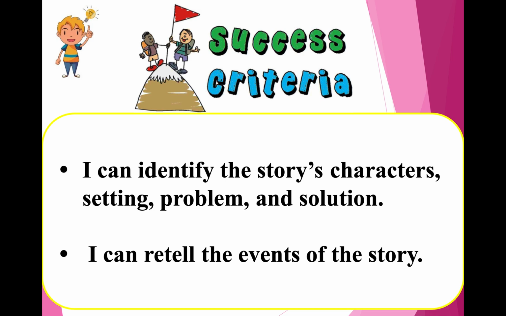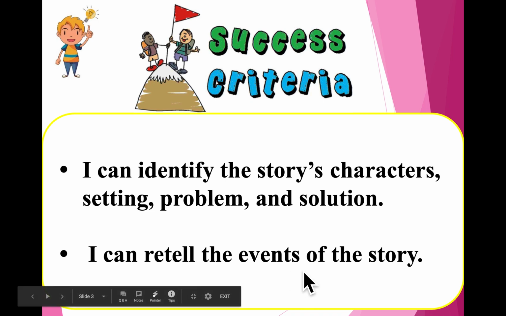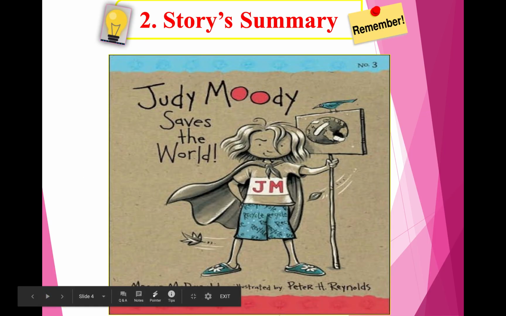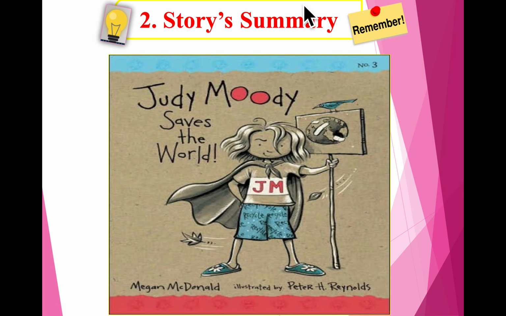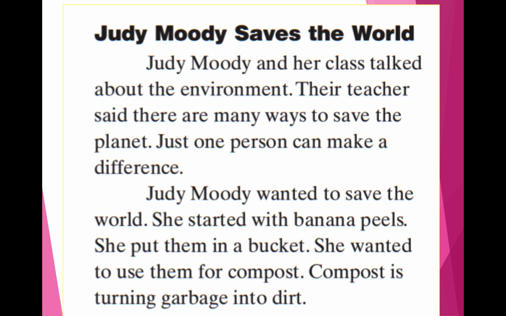So our success criteria for today is I can identify the story's characters, setting, problem, and solution, and I can retell the events of the story. So here's the story summary. Let's remember it together. All right, Judy Moody Saves the World.